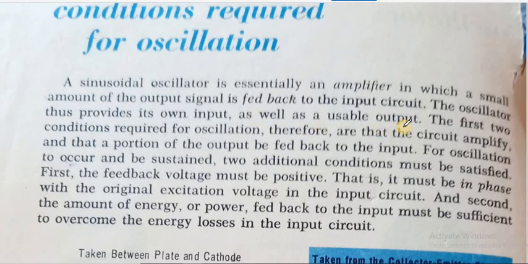So what are the first two necessary conditions for any circuit to behave as an oscillator? First, the circuit must amplify. This means the first necessary condition for oscillation is that there must be a circuit producing amplification. So there must be a transistor, a tube, or an IC that can help in amplification.